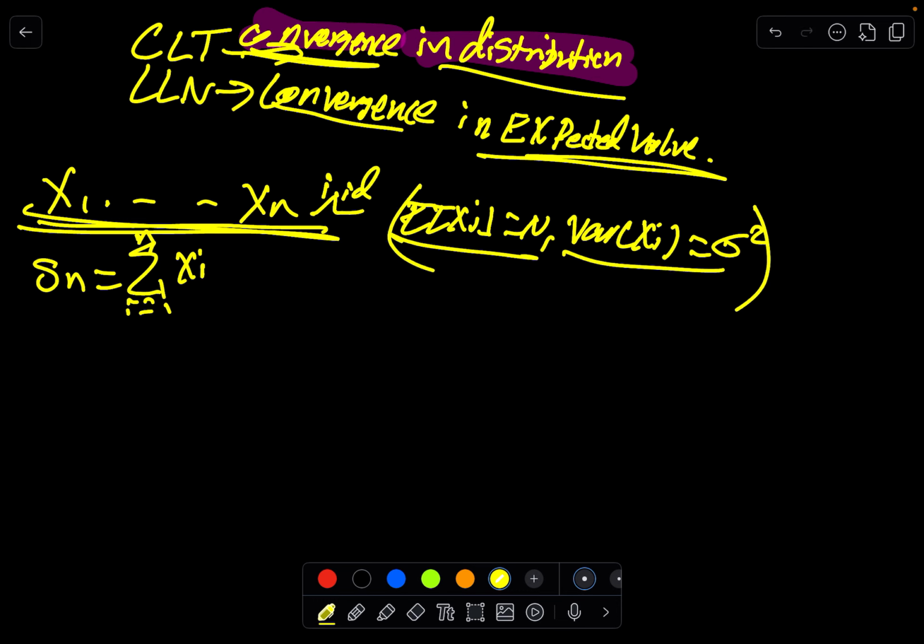Well, of course, all their moments would also be the same. And so we're interested in what is the distribution of Sn bar, or Sn here. And we claim that as n goes to infinity, this will become a normal distribution.